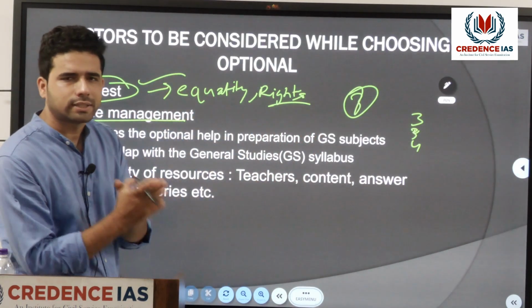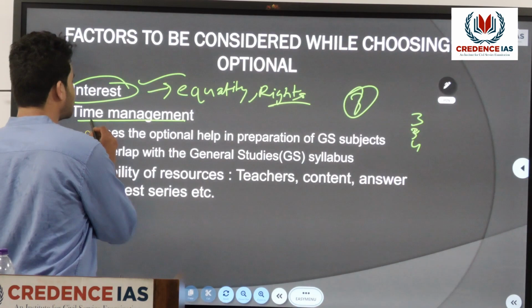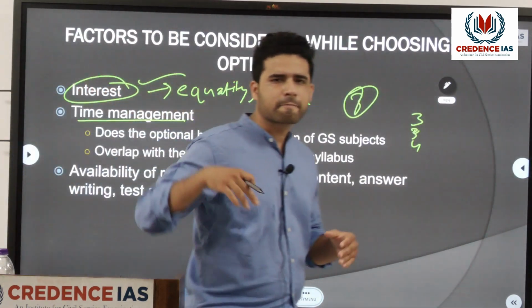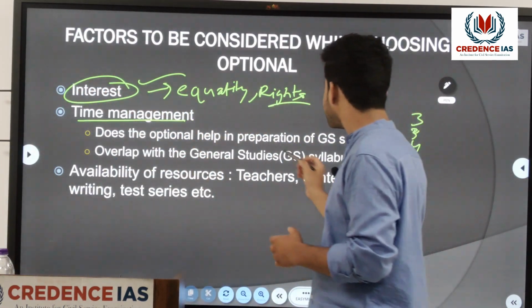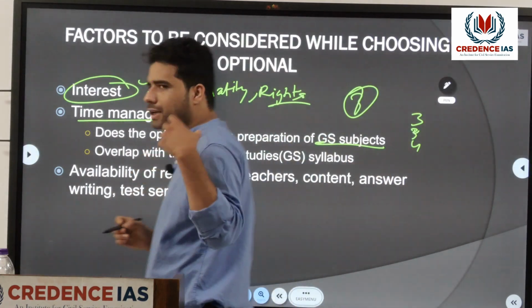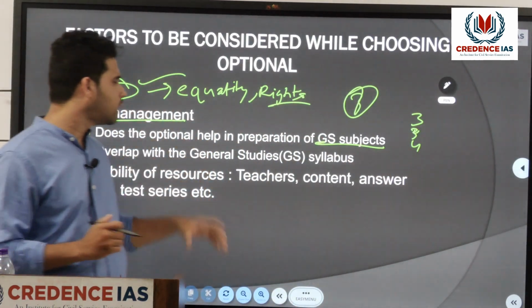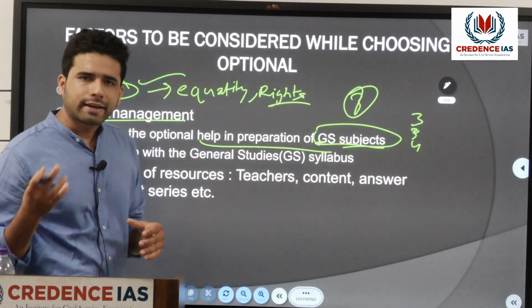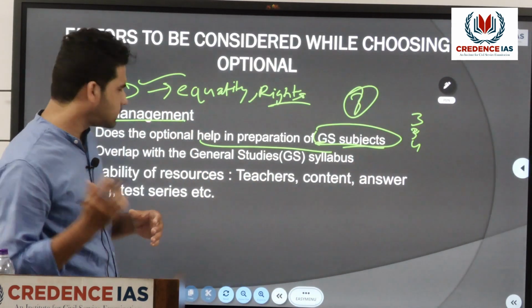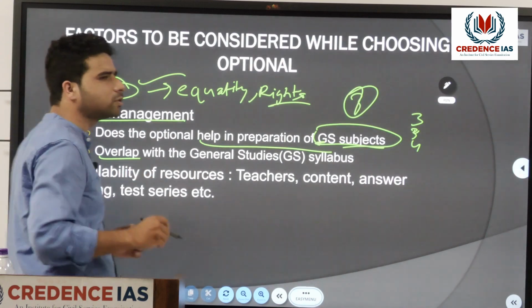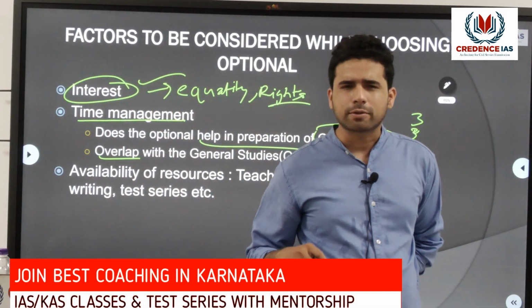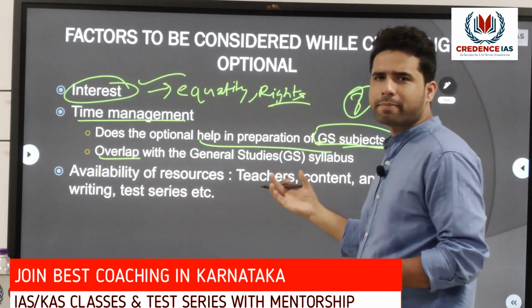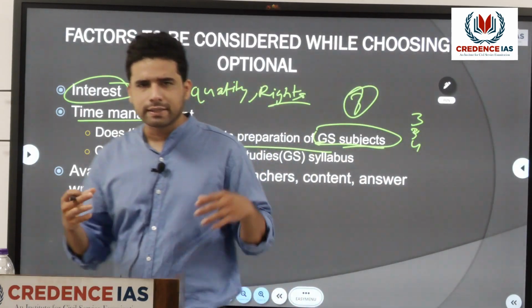So you must consider whether your optional will help you in managing time, whether any of the topics given in the optional help you in preparation of your GS subjects, right? Whether the syllabus of that optional is overlapping with the syllabus given in GS.